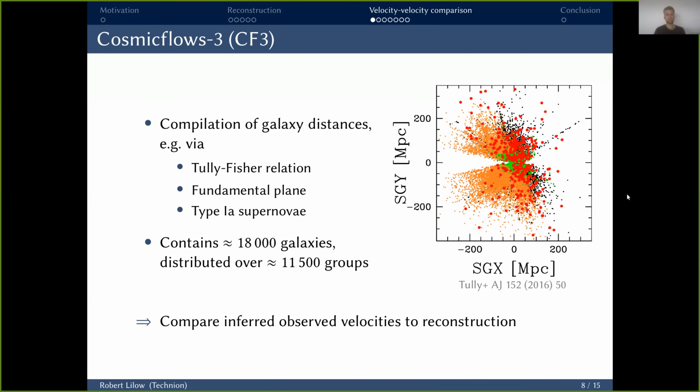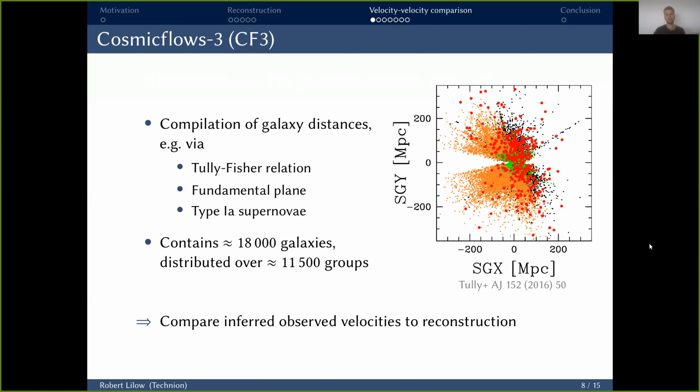Now, given this reconstruction, we have to compare it with observed velocities, for which we use the Cosmic Flows 3 catalog. So Cosmic Flows 3, or CF3, is a compilation of different galaxy distances obtained with a variety of heuristic methods, most notably Tully-Fisher and fundamental plane relations, but for example also type 1a supernovae.